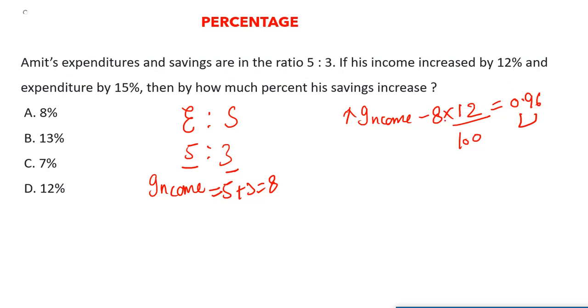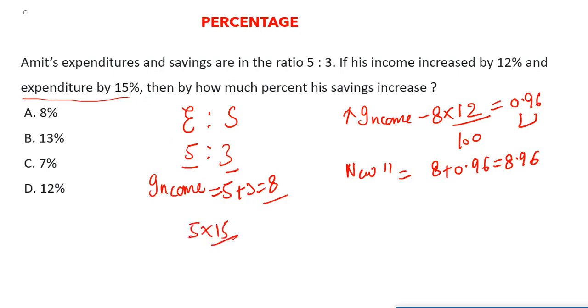0.96, right? You can simply calculate the 12% of 8, and that is 0.96. So the new income is 8 plus 0.96, that is 8.96. Also they are saying that his expenditure increased by 15%. Initially his expenditure was 5, now 15% of 5 is 0.75.